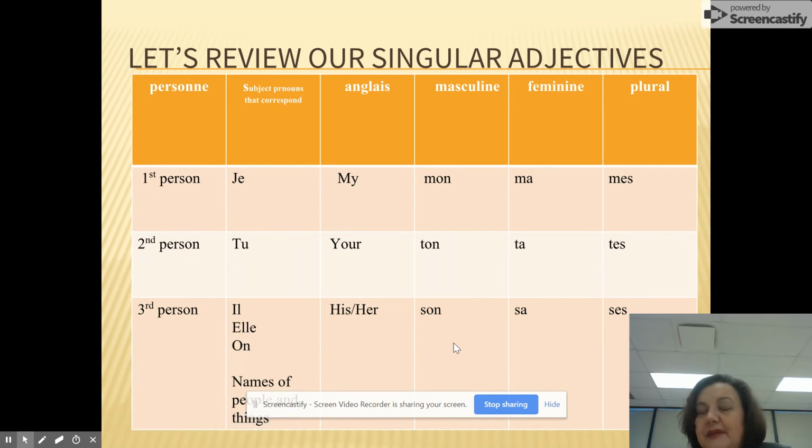The word cat is masculine, so I use the word son. If I talk about my brother's house, I say sa maison. The word house is feminine, even though I'm still talking about my brother. And then if I talk about my brother's children, he has a boy and a girl, I still use ses enfants, and it still means his children. So son, sa, and ses are three ways of saying his and her.